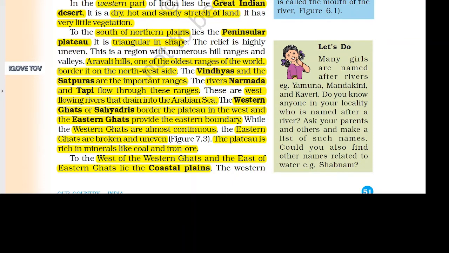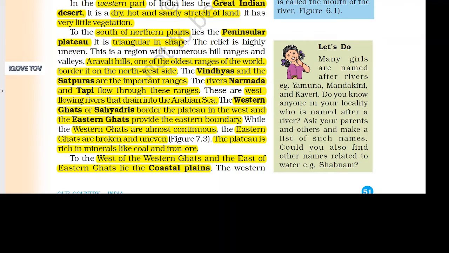To the south of northern plains lies the Peninsular Plateau. It is triangular in shape. The relief is highly uneven. This is a region with numerous hill ranges and valleys. Aravalli Hills, one of the oldest ranges of the world, border it on the northwest side. The Vindhyas and the Satpuras are the important ranges. The rivers Narmada and Tapi flow through these ranges. These are west flowing rivers that drain into the Arabian Sea.